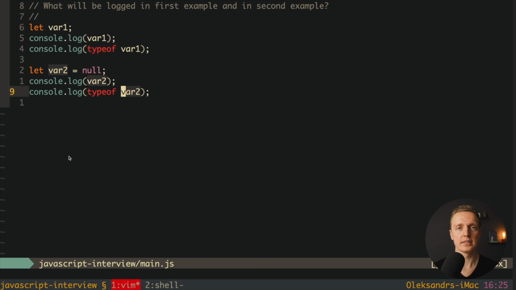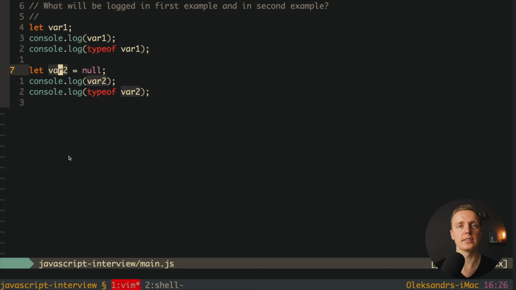So you really must distinguish in JavaScript between null and undefined. Undefined means that the variable is declared but the value is not assigned yet inside this variable. This is exactly what we have here on line 3. And null in JavaScript is an assignment value, which means it's a value that we can assign inside a variable. In our case here we're assigning null inside variable 2.